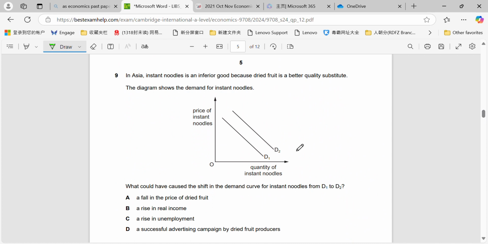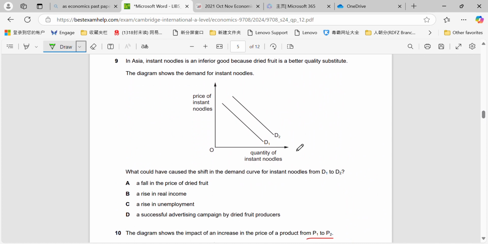Question 9. In Asia, instant noodles are an inferior good because dried fruit is a better quality substitute. Okay, I'm not really sure about that one, Cambridge. The diagram shows the demand for instant noodles. What would have caused the shift in the demand curve for instant noodles from D1 to D2?